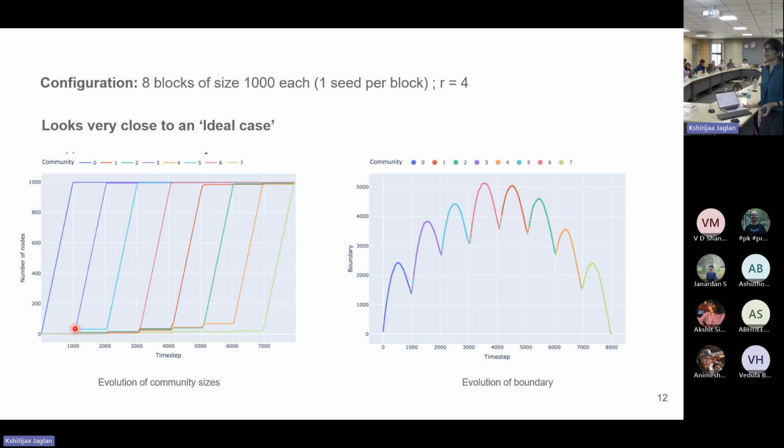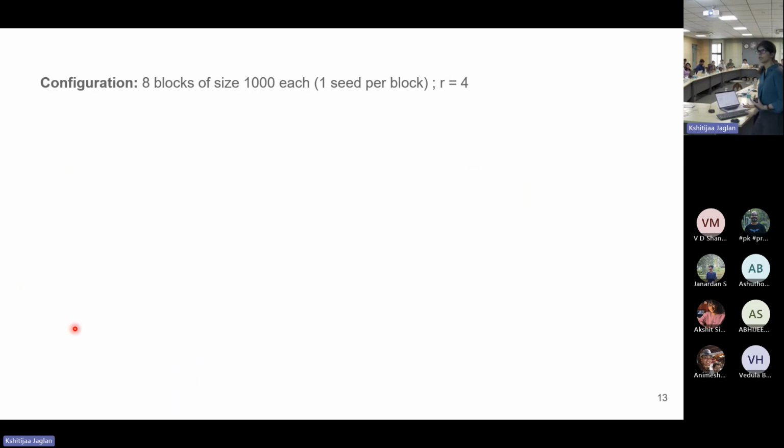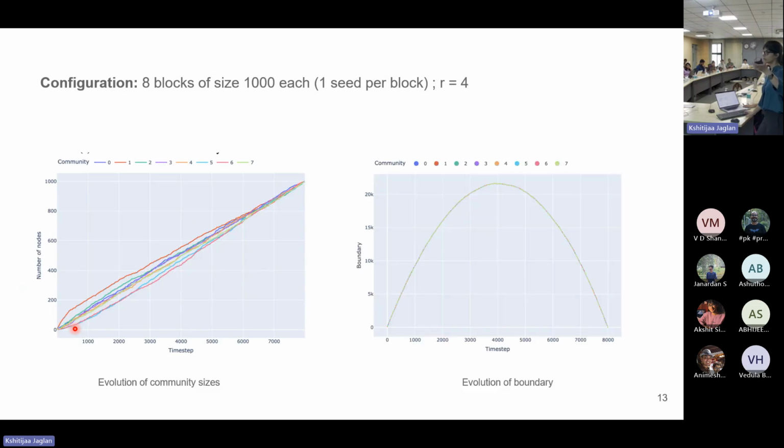So yeah, but after this ideal case, we should also look at the worst case, just to have a better comparison and see what extremes we're looking at. With the same configuration, we now look at random sampling. You have a seed node, and from all of its neighbors, you randomly pick one at a time. In each iteration, you're just randomly picking a node from the neighborhood that you know of.